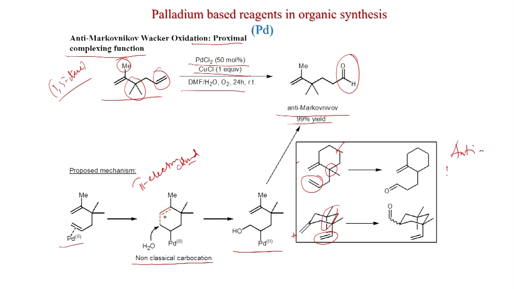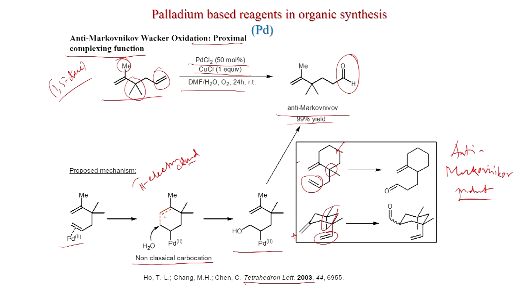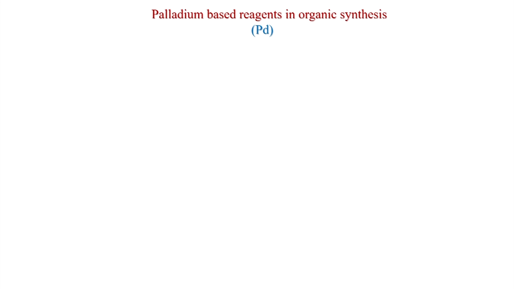So, in both cases you get the anti-Markovnikov product, that is, the aldehyde is forming, but in one case this double bond is reacting and in another case this double bond is reacting. So, this is very important, the steric effect is playing a very important role, and if there is a non-classical carbocation formation, if there is another olefin which can stabilize that carbocation, then you can get this anti-Markovnikov product, and this work was published in Tetrahedron Letters 2003.